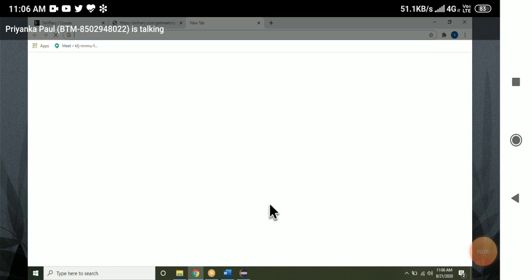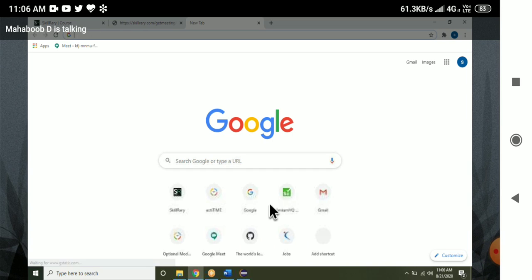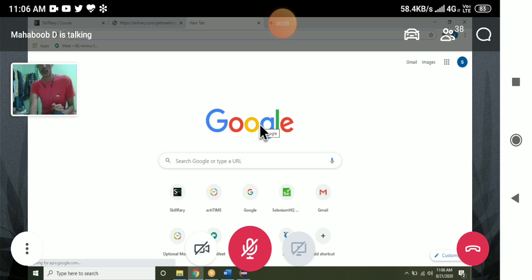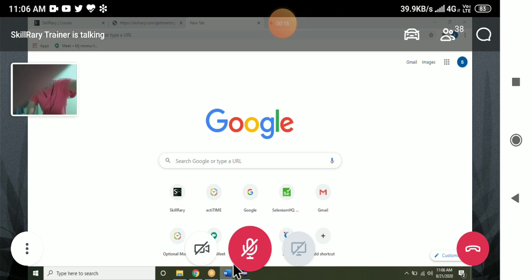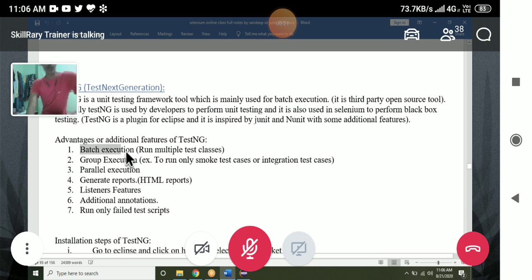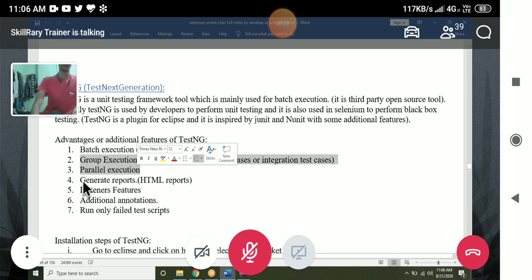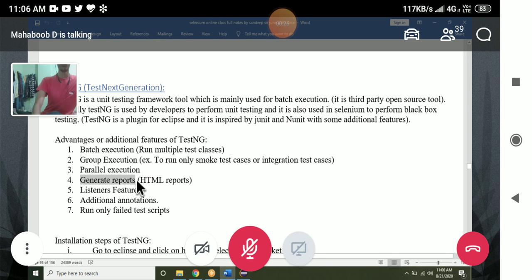If you have to tell what it is used for, it is mainly used for batch execution, group execution, and parallel execution. By using TestNG, we can perform not only batch execution but also group execution and parallel execution, and we can generate the required reports, implement additional annotations, and run only failed test steps.